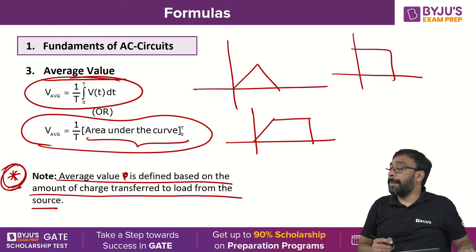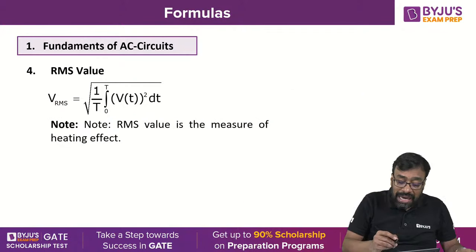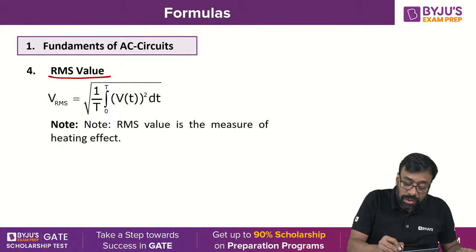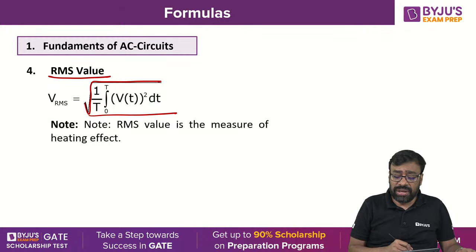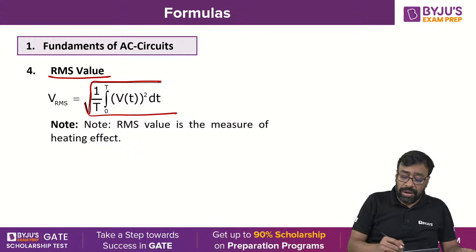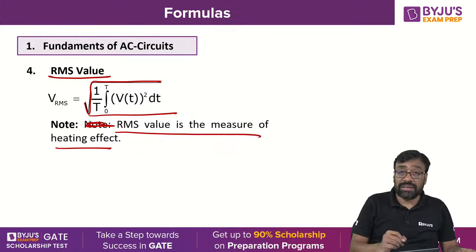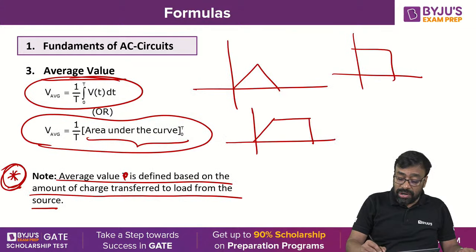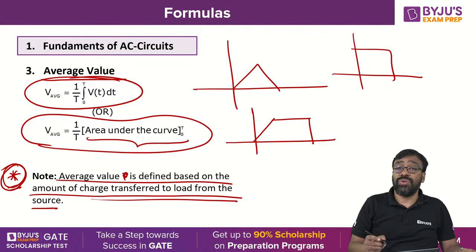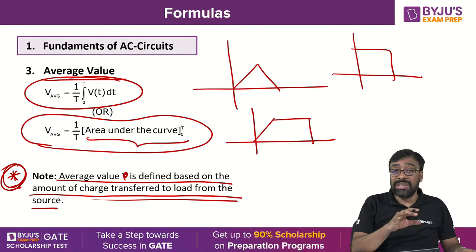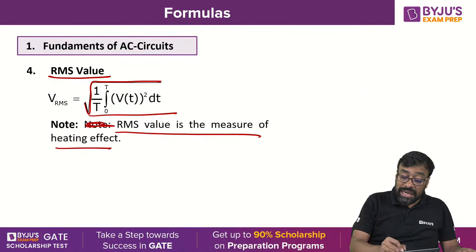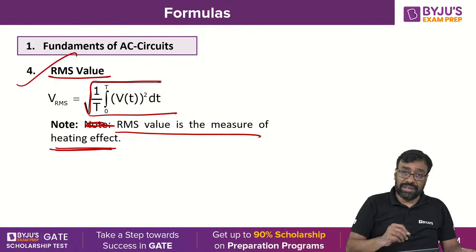Following, okay? Well, RMS value is root of 1 by T, integration 0 to T, V of t whole square dt. Note, RMS value is the measure of heating effect. The average value is actually based on how much amount of charge is transferred from source to load. Based on that, average value is defined. But based on the heating effect, the RMS value is defined.